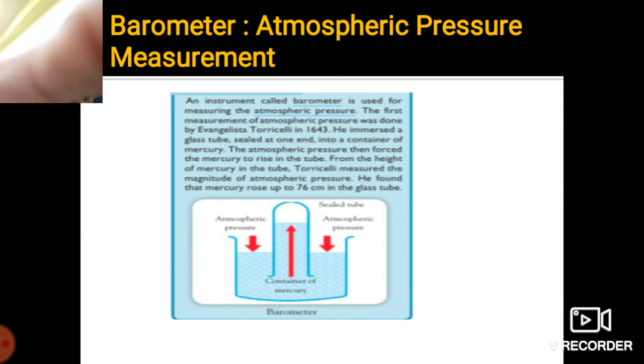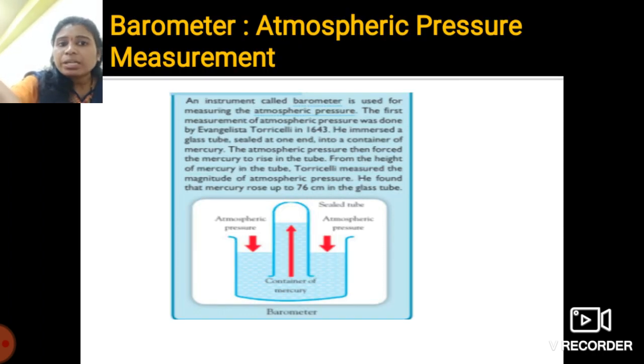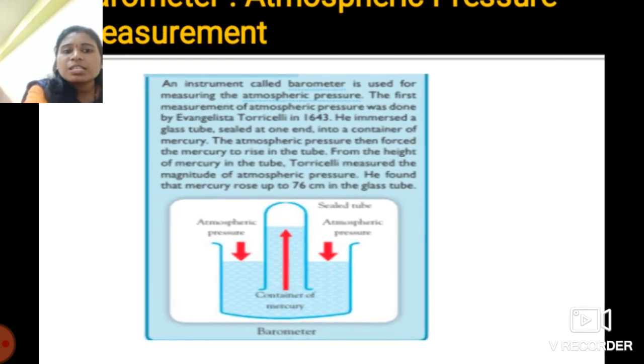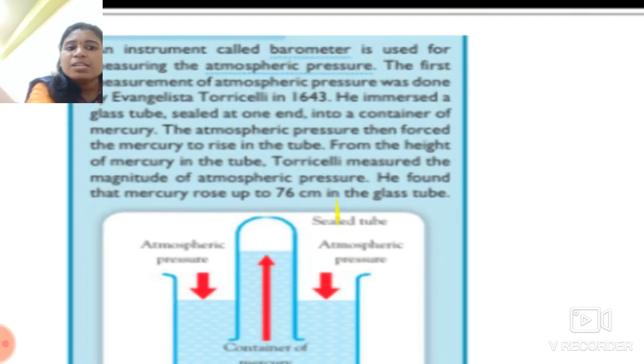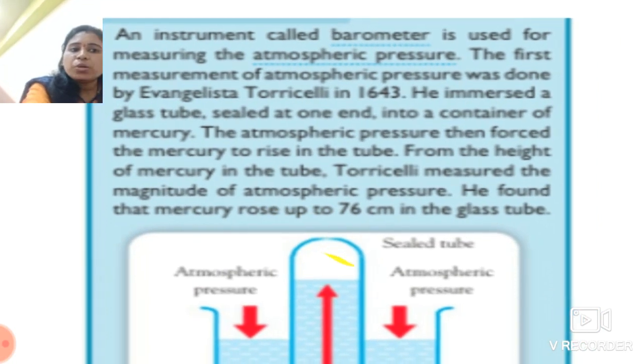See students, this manometer is used to measure the pressure of liquid, while the barometer is used to measure the atmospheric pressure. See this figure, this is the instrument called barometer. The first measurement of atmospheric pressure was done by the scientist Evangelista Torricelli in 1643.